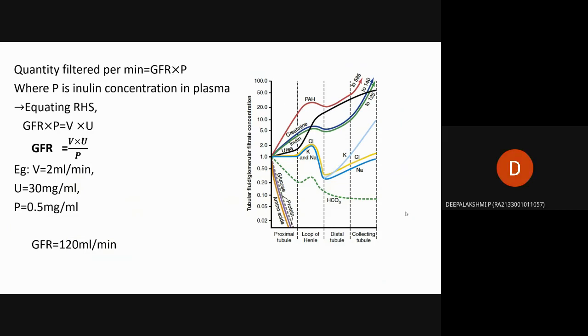Actually, mainly concentrate on creatinine. Many people in the medical field are concentrated on creatinine. Actually, creatinine is very high, and its reabsorption rate is very low.